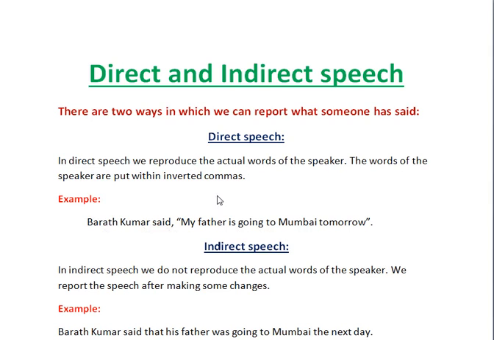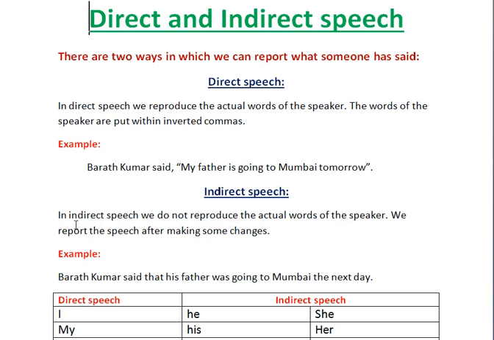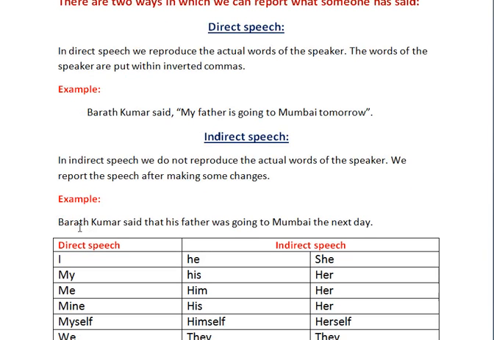So see here, in direct speech we are using a comma, quotation marks, and all such things, and we are reproducing the original words of the speaker, what Bharat Kumar said. At the same time, in indirect speech, we do not reproduce the actual words of the speaker. We report the speech after making some changes. So, see the example here. Bharat Kumar said that his father was going to Mumbai the next day.